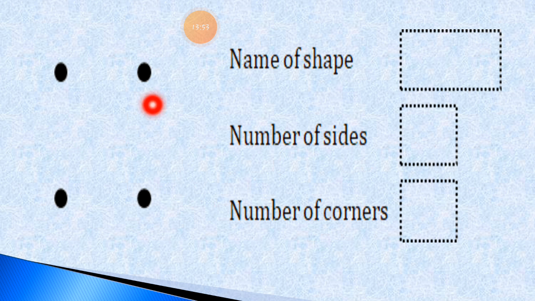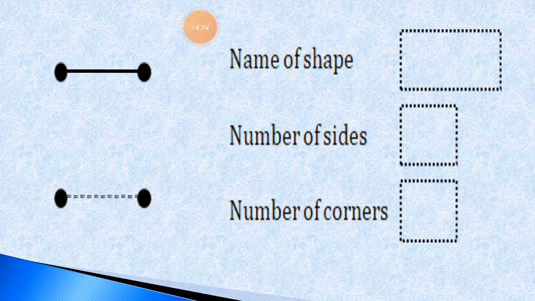Now here the dots are given. We have to join the dots with the help of a scale, and then whichever shape is made, we have to write down the name of that shape. We have to write down the number of sides and write down the number of corners. We have to write down these 3 things after making the shape. So let's join these dots together and let's see which shape is made.